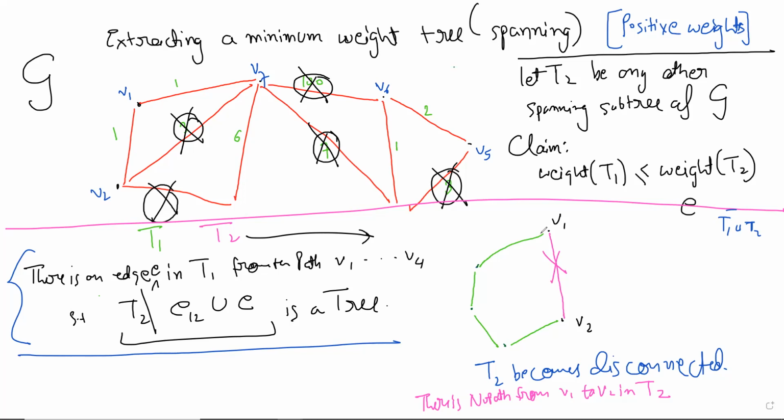Because between any 2 points, there is always only a unique path. So now you cannot go from V1 to V2 in T2. But then what is T2?